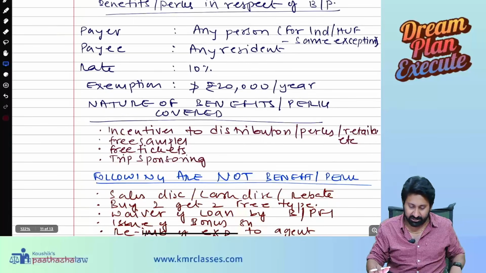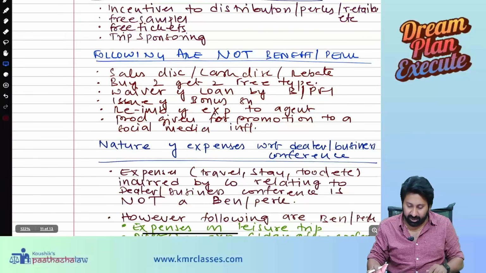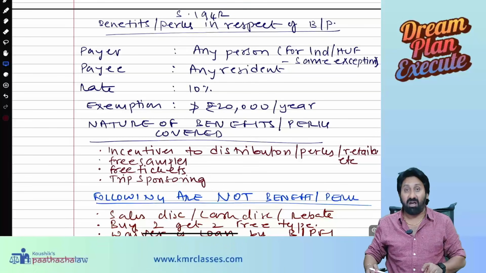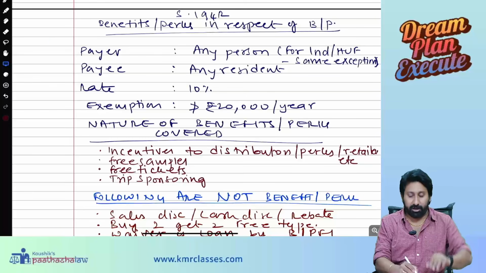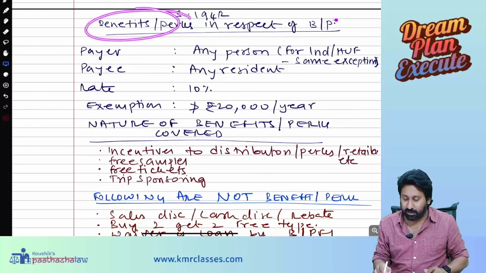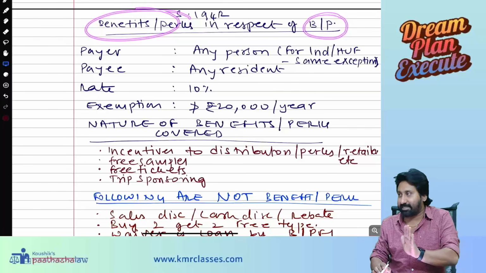Okay. Next, 194R, the last section. 194R, very important expected question for Jan 26. Benefits or perquisites in respect of business or profession.